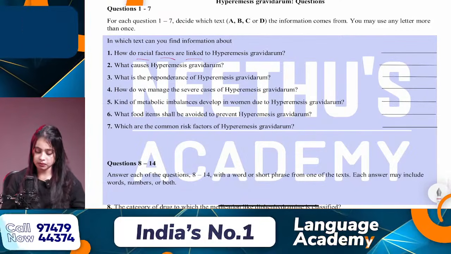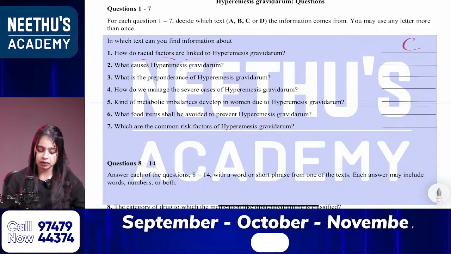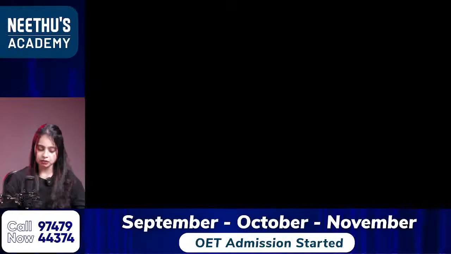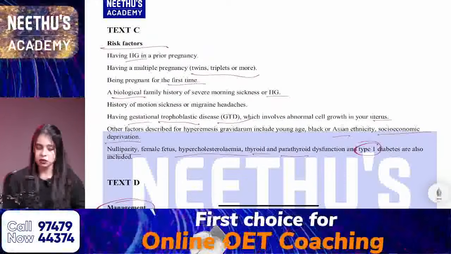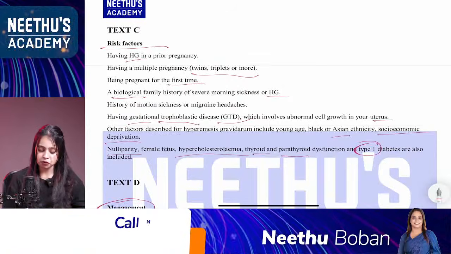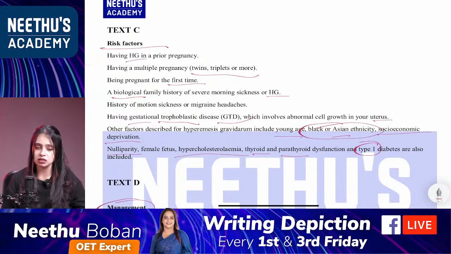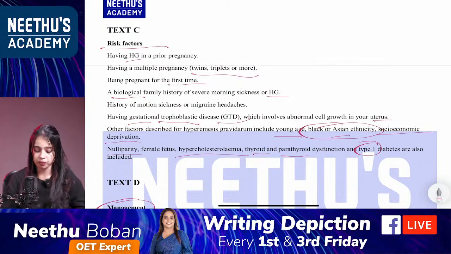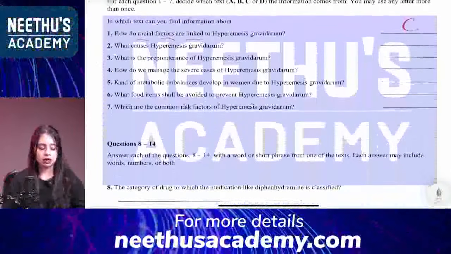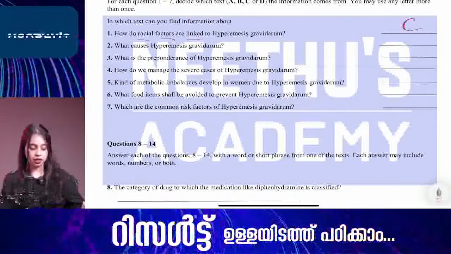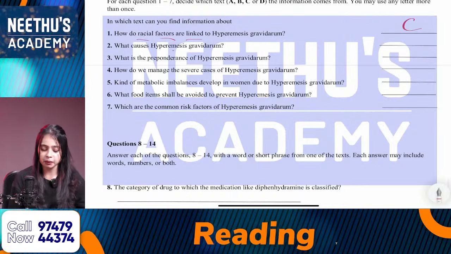So my answer is C. I got the answer from text C. See this particular line: other factors described for hyperemesis gravidarum include young age, black or Asian ethnicity. That means the racial factors. So that's from text C. Yes, Laisama and Reshma, it is from text C. Very good. Second question: what causes hyperemesis gravidarum?